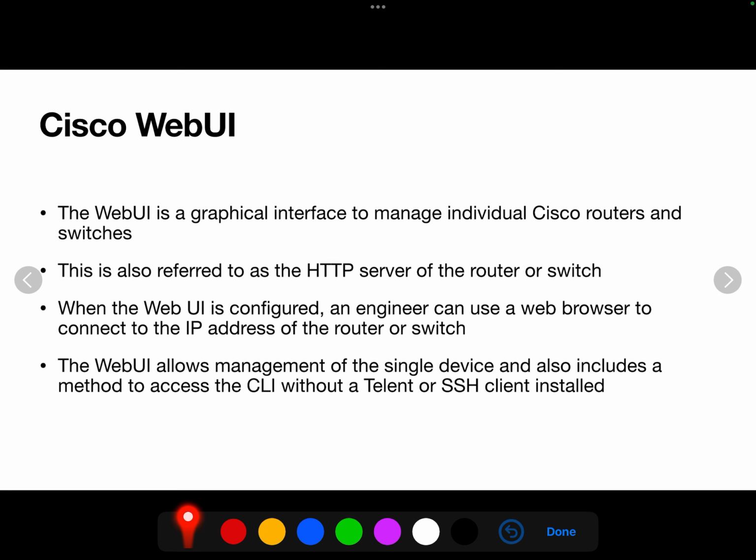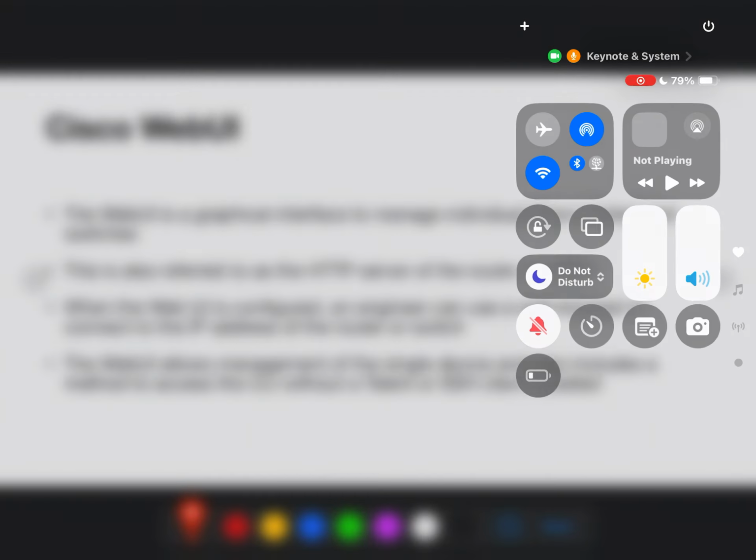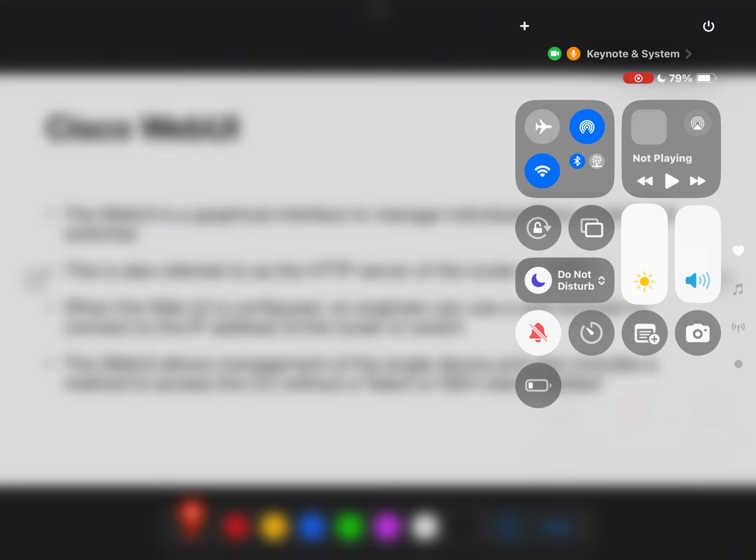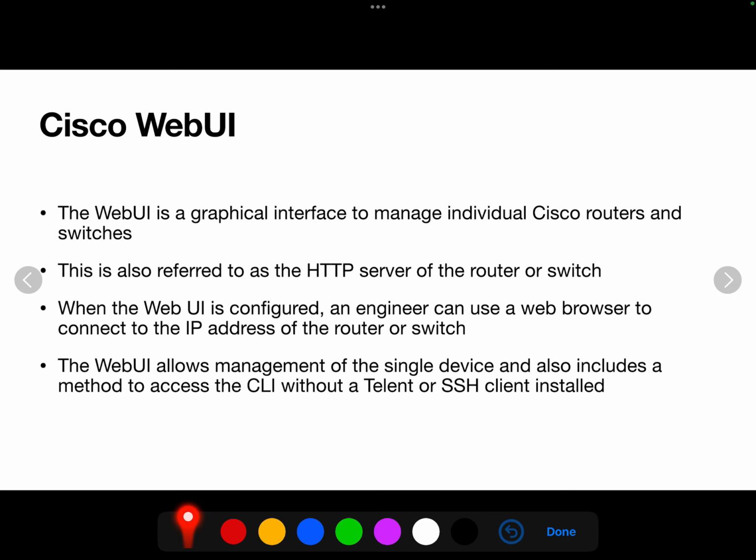So firstly, web user interface. As I was saying, the web user interface is a graphical user interface. It's basically a web portal where we can manage our Cisco routers and switches. It's also referred to as the HTTP server of the router or switch, but you're probably more likely going to hear the term web UI. When the web UI is configured, an engineer can use a web browser such as Safari, for example, to connect to the IP address of the router or switch.